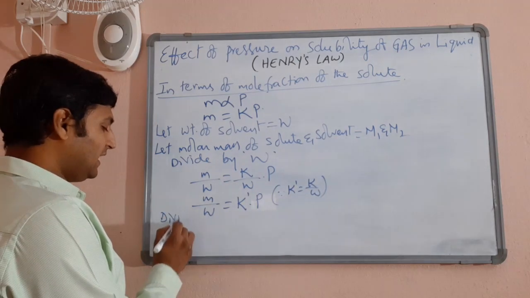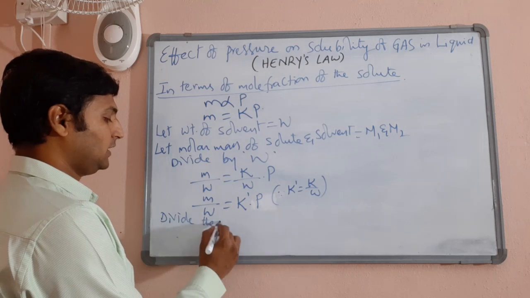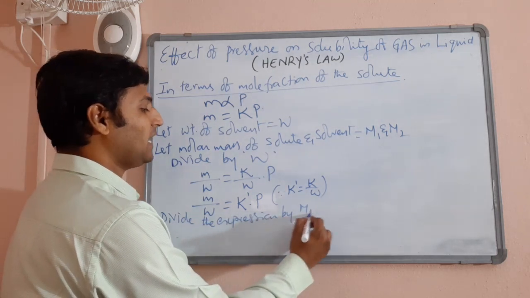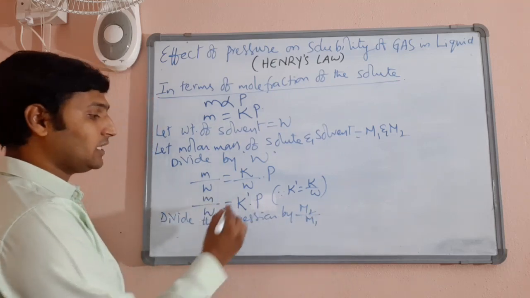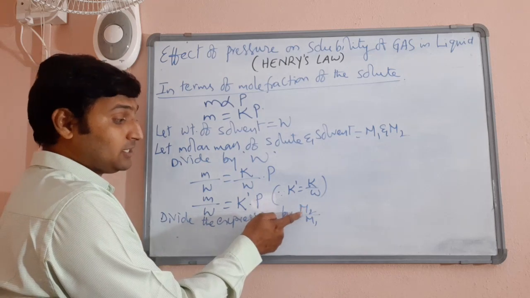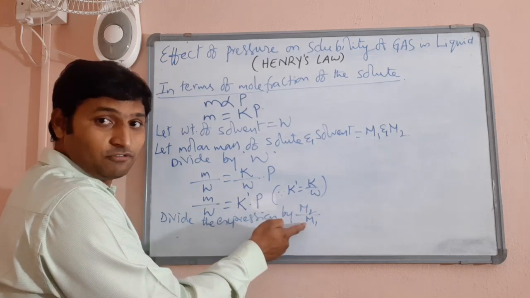Now divide this equation by M2 by M1, that is the ratio of molar mass of solvent by molar mass of solute.